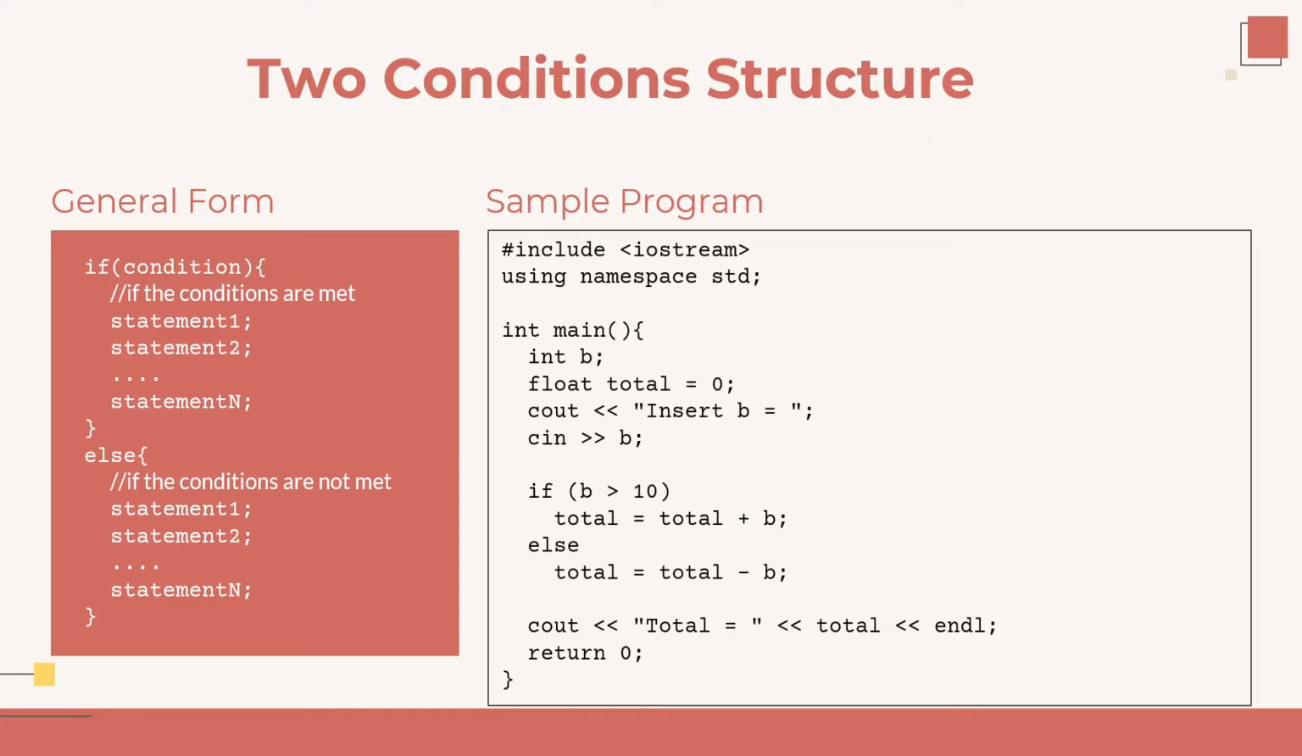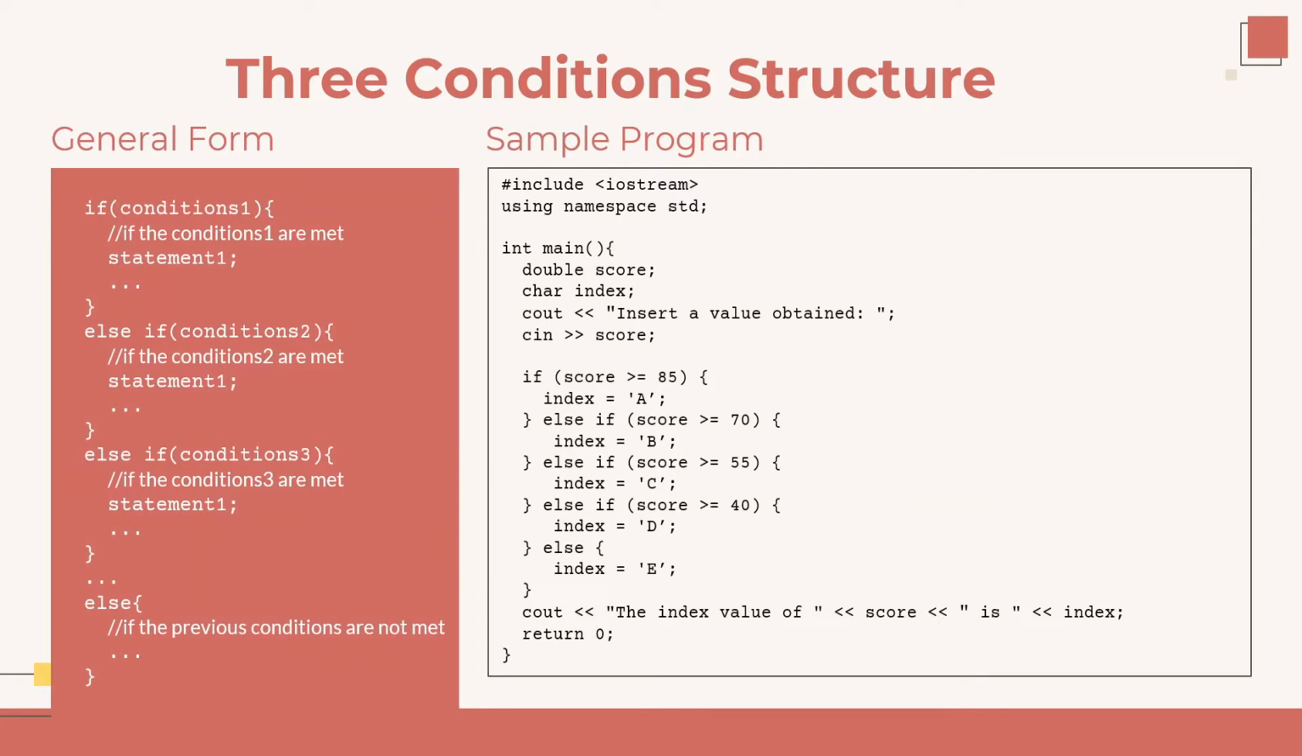You can see a sample program using the two condition structure on the right side. The user will insert a number into the b variable, and then if b is more than 10, the value of b will be added into total. If b is not more than 10, meaning b is less than or equal to 10, then the value of total will be reduced by the value of b, and then the value of total will be displayed as output.